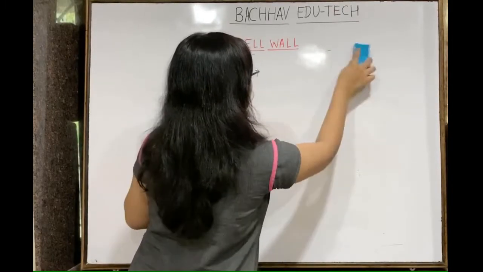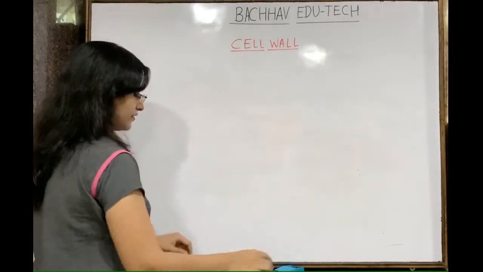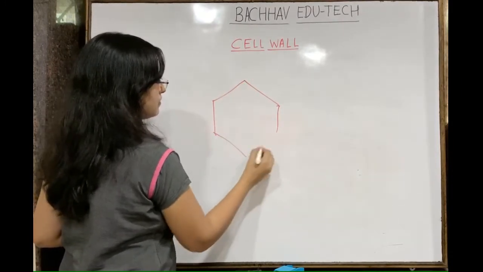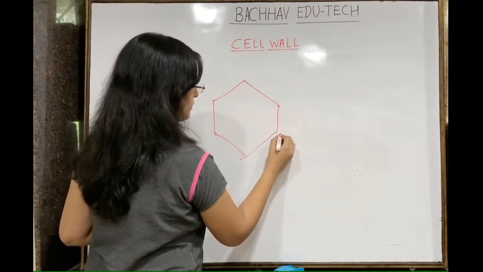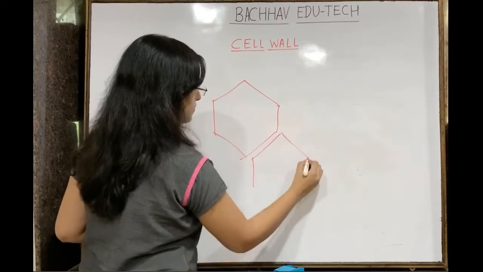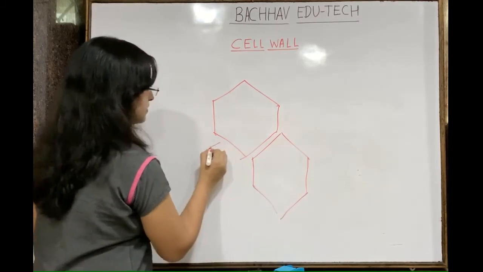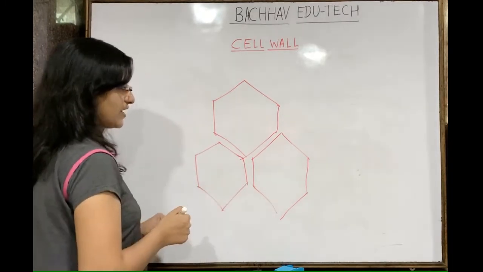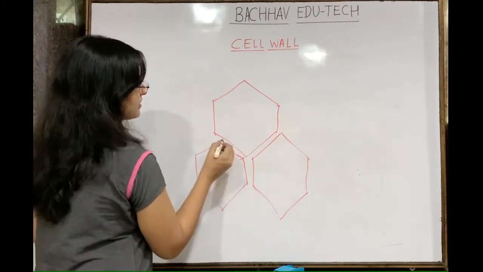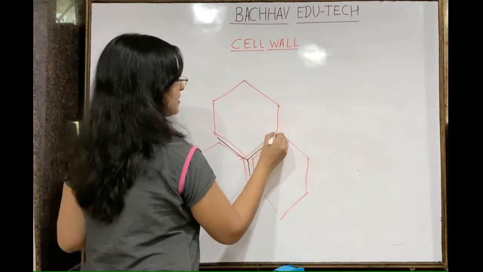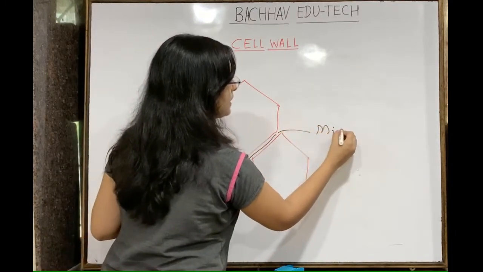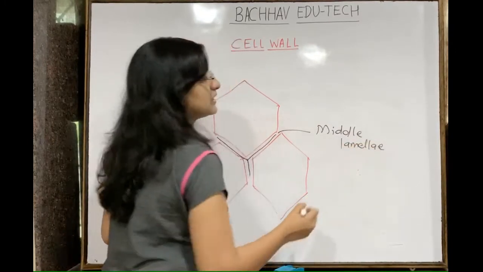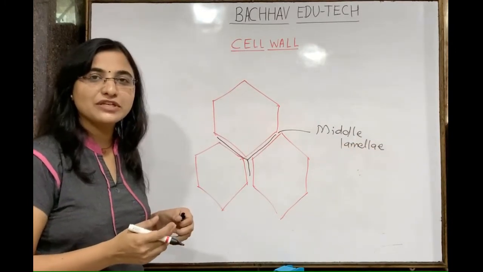So these cells are compactly arranged, they are connected with each other. So this is one cell, this is another cell which is present here, this is another cell which is present here. So they are arranged in such a fashion. Okay, and here there is the cementing material. That cementing material we call the middle lamellae. It is a kind of cementing material.